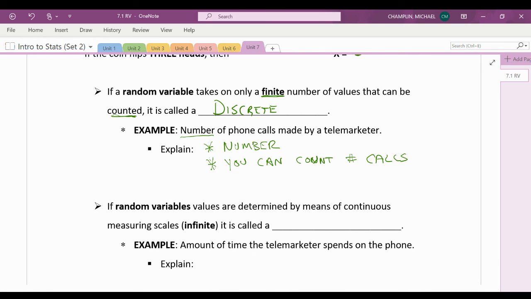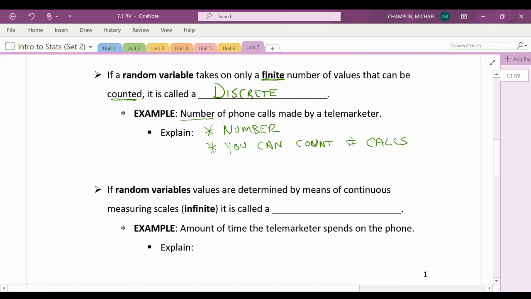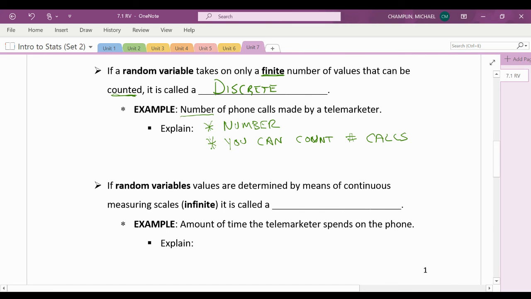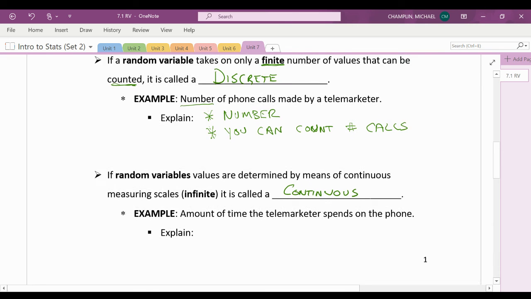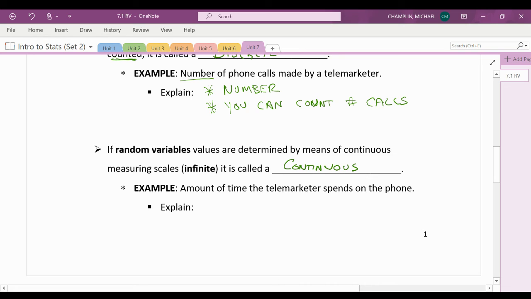However, similar to finite or infinite, there are random variables called continuous. And continuous variables are determined by means of a measuring scale. So you're always going to look for some sort of measurement. Like, how can I explain it?